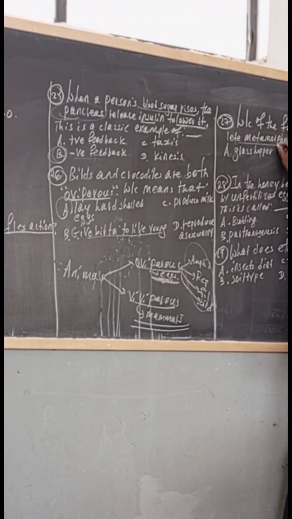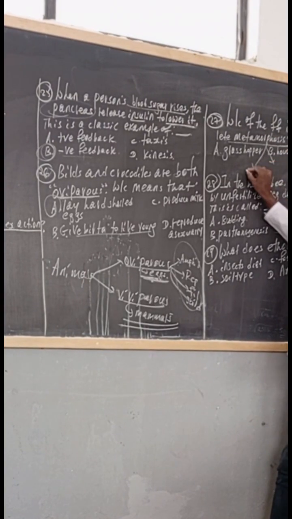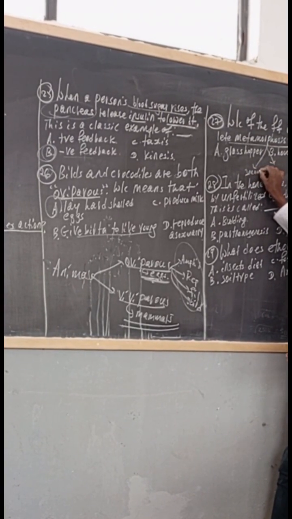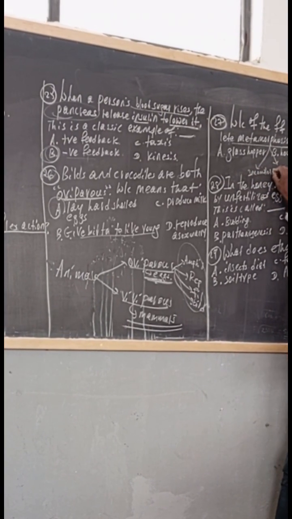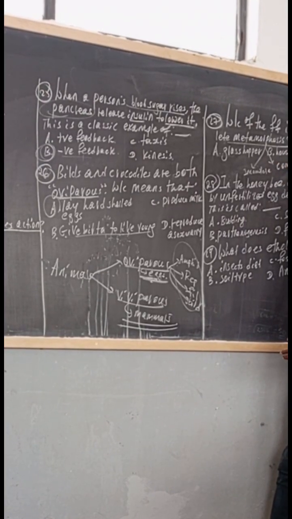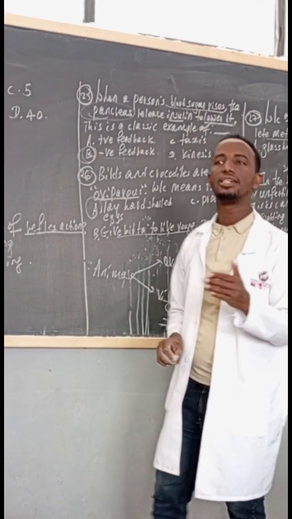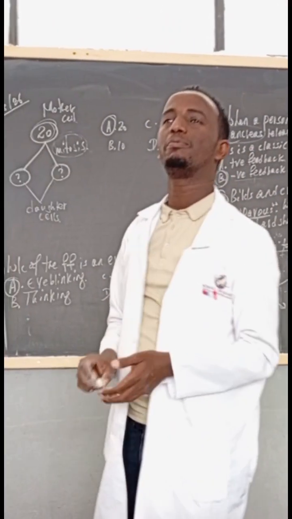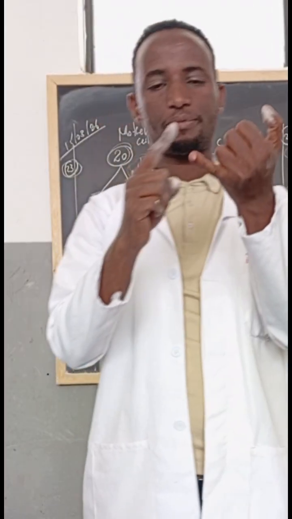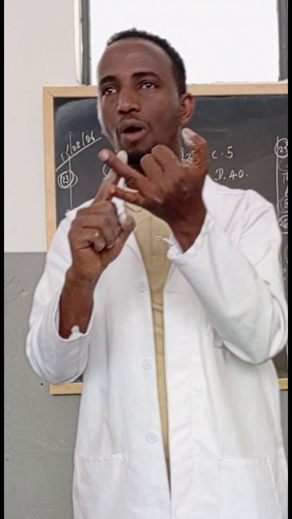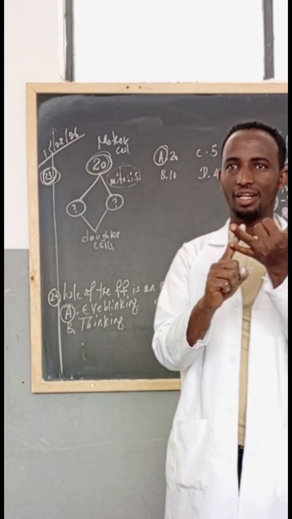So, there are two types of metamorphosis: incomplete metamorphosis and complete metamorphosis. Incomplete metamorphosis has 3 stages of development. What are they?